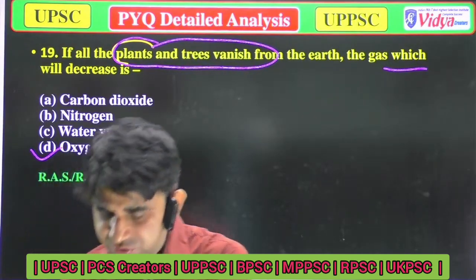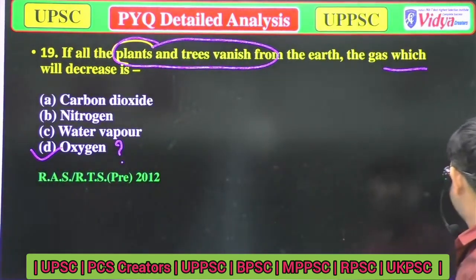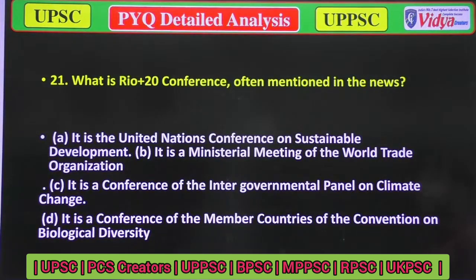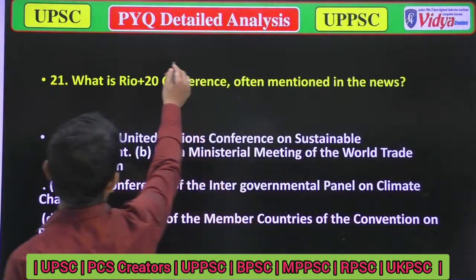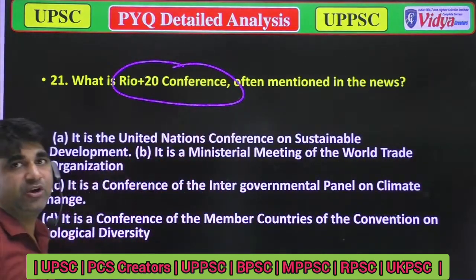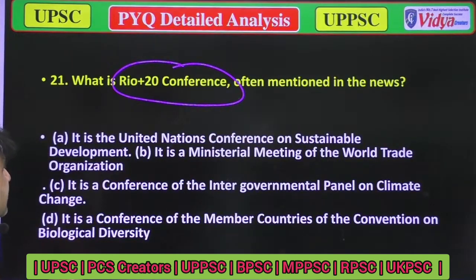Yeah. So our next question is, what is Rio 20 conference often mentioned in the news? As we have discussed earlier, options are there. A, it is the United Nations Conference on Sustainable Development. Option B, it is a ministerial meeting of the World Trade Organization. Option C, it is a conference of Intergovernmental Panel on Climate Change. Option D, it is a conference of the member countries of the Convention on Biological Diversity.